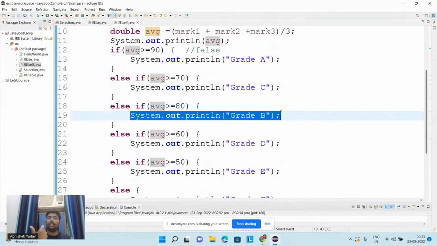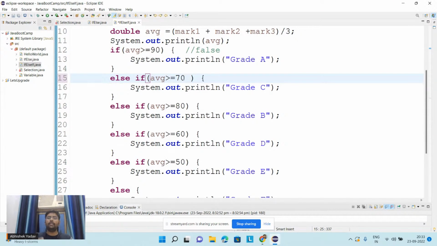Okay, so here I have to write two conditions. The first condition will be what? Average should be greater than equal to 70, and average should be less than 80, right? Similarly, here I will write average should be greater than equal to 80, and average should be less than 90, right everyone?